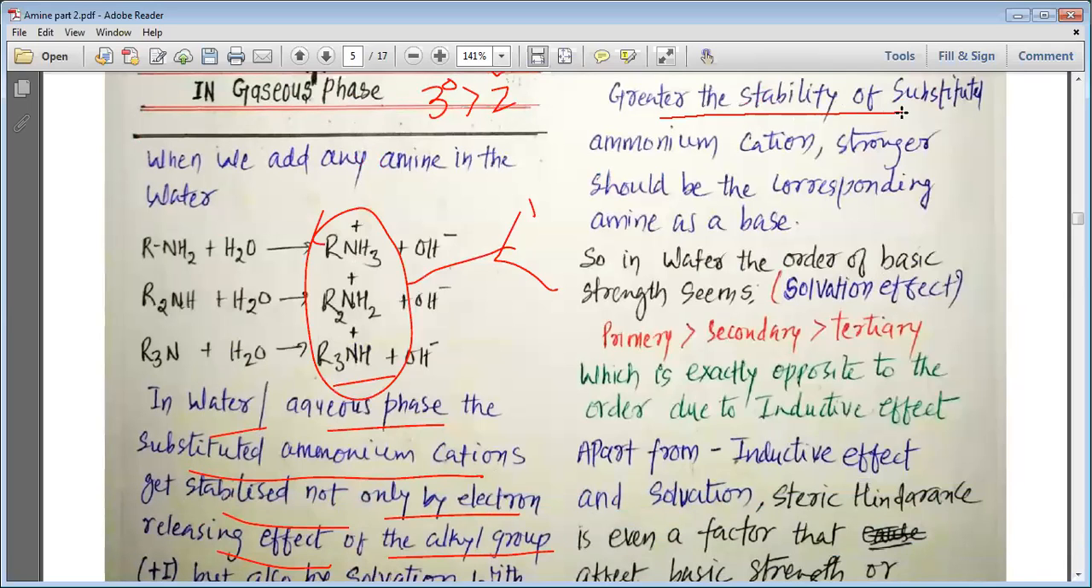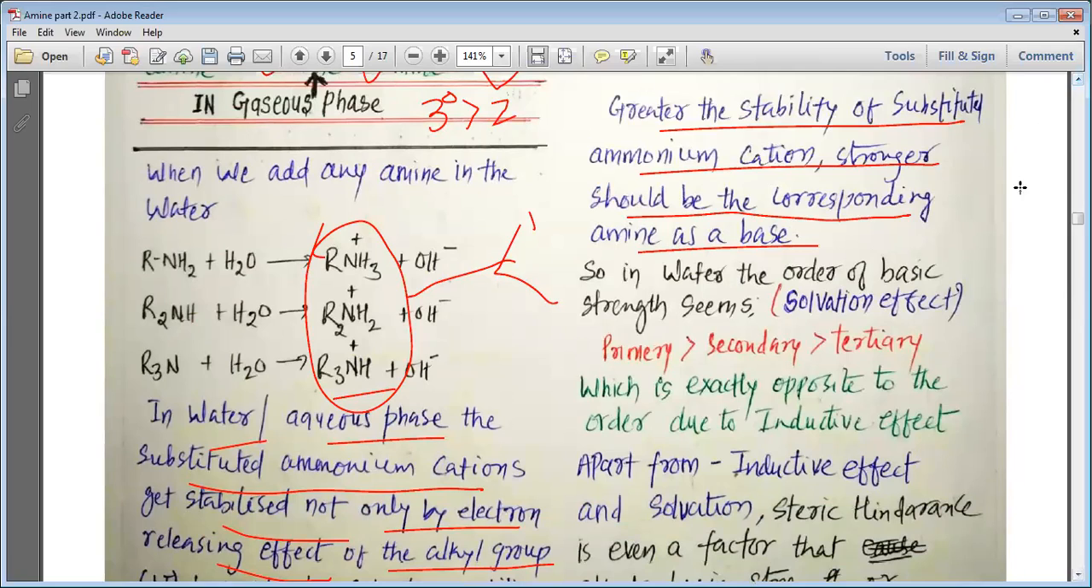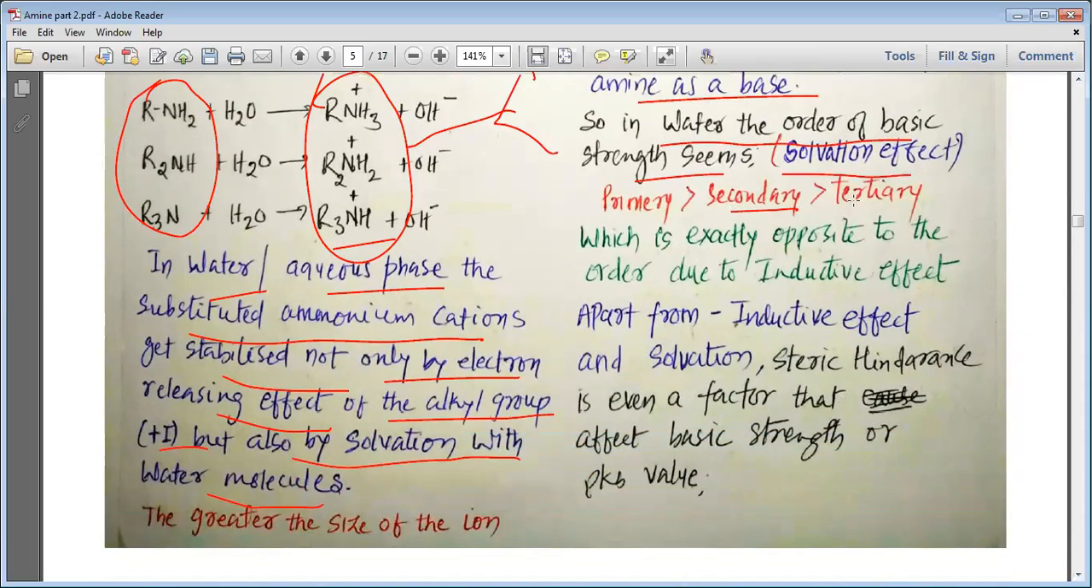The greater the stability of the substituted ammonium cation, the stronger should be the corresponding amine as a base. So whichever cation among these three is more stable, its corresponding amine is going to be more basic in nature. So in water, the order of basic strength seems to be primary greater than secondary greater than tertiary. Now we have studied that in the gaseous state the order was exactly opposite: tertiary greater than secondary greater than primary.